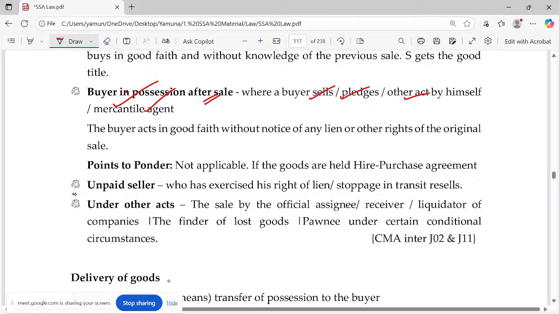Unpaid seller, this is the next topic, 3.4. I'll discuss that later.